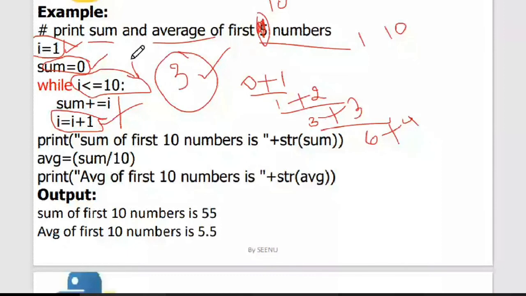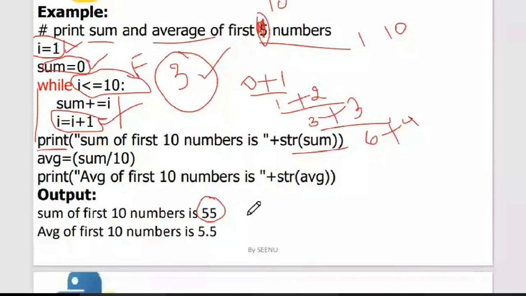After it has made all the sum, this condition will become false. Once this condition becomes false, it comes to the immediate next statement after while. So what is the immediate next statement after while? It is this print statement. The sum of the first n numbers is, so I am printing the sum. The first 10 numbers sum is 55, so 55 is given on the screen.